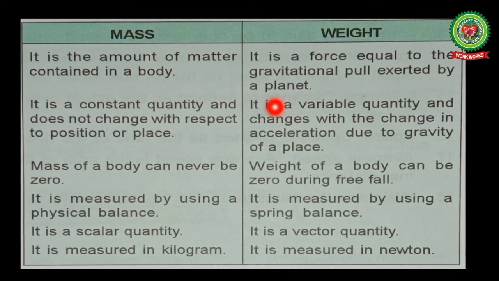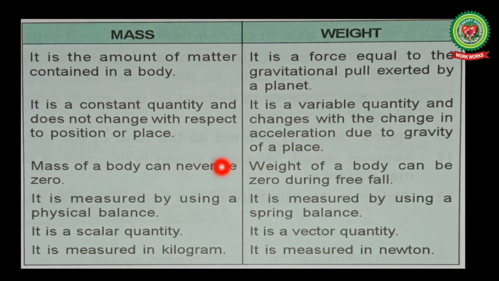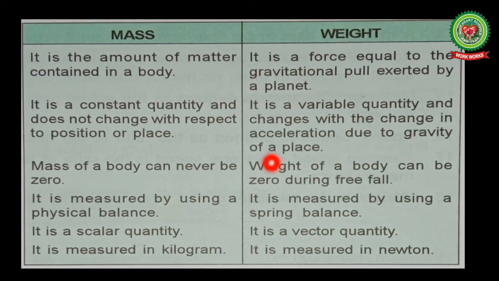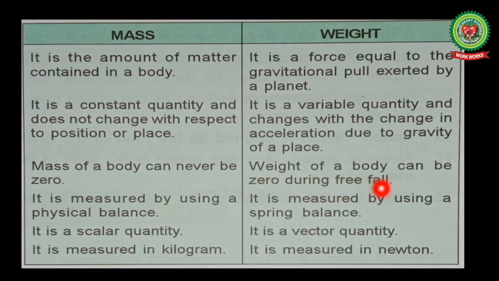Whereas weight is a variable quantity and changes with the change in acceleration due to gravity of a place. The formula of weight is m multiplied by g, where g is acceleration due to gravity.